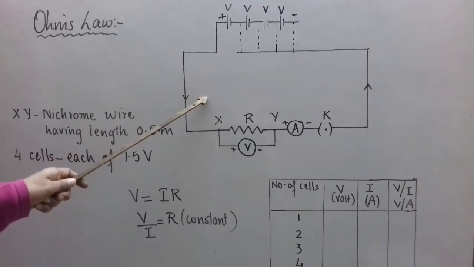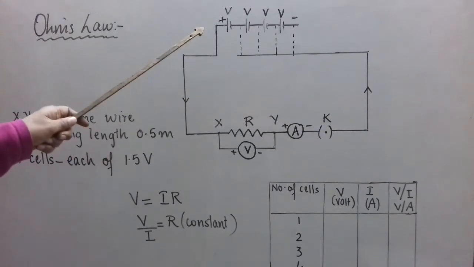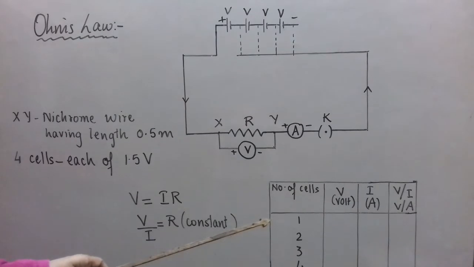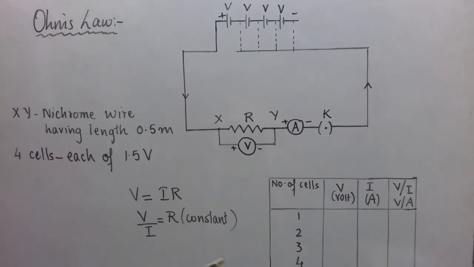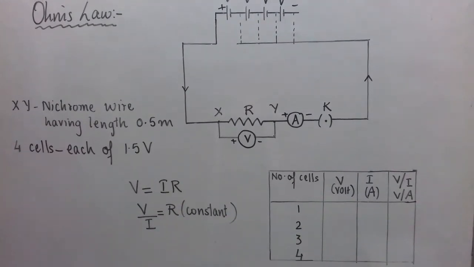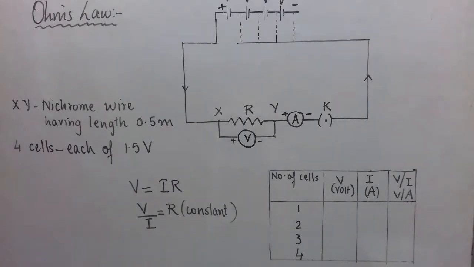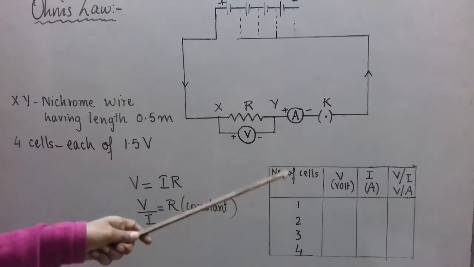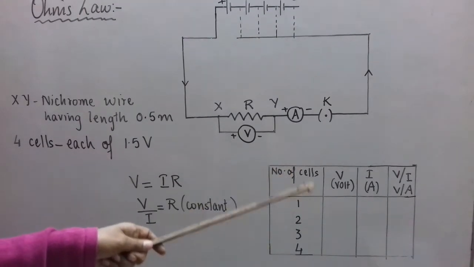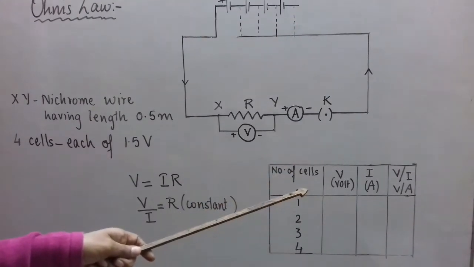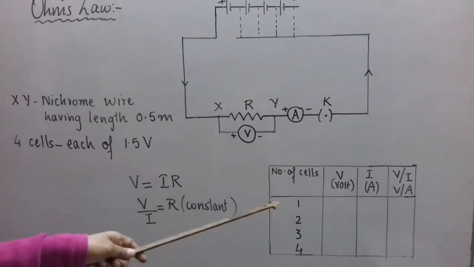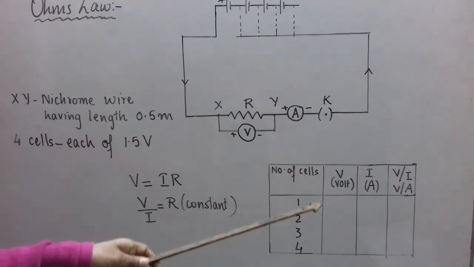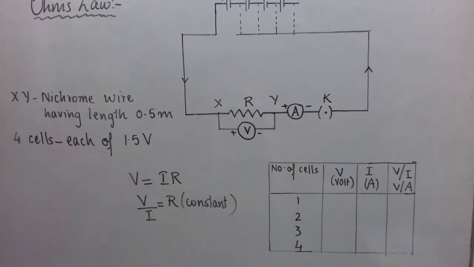You will see that every time V increases, I also increases. From the readings in the table, you will see that as V increases, I increases. And when you take the ratio of V to I, it means V divided by I, for each set of readings, you will confirm that V over I is a constant in all the cases.